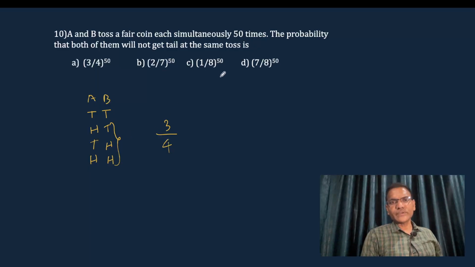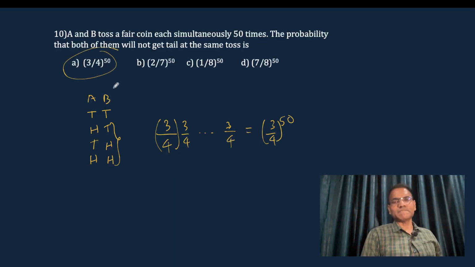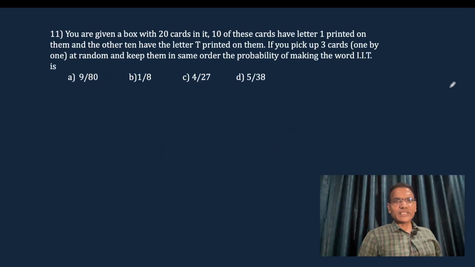Suppose they are tossing 50 times: the second time also gives the same result, even up to 50 times. Now, the product of all those results gives 3 by 4 whole power 50, option A. Understood? Right.